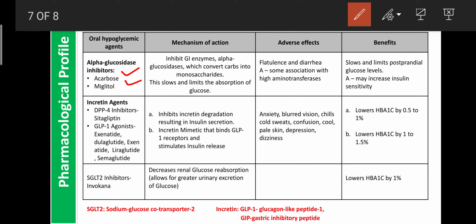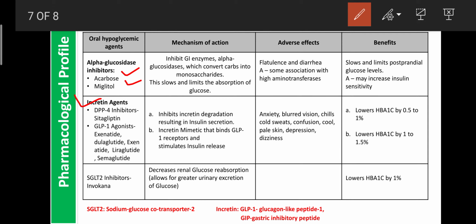The next one is the incretin agents, that is the DPP-4 inhibitors like sitagliptin. Its mechanism is that it inhibits the degradation of incretin and enhances insulin secretion. And the GLP-1 agonists are exenatide, dulaglutide, liraglutide, and semaglutide. These drugs mimic the actions of GLP-1, enhance the release of insulin, and inhibit the release of glucagon.